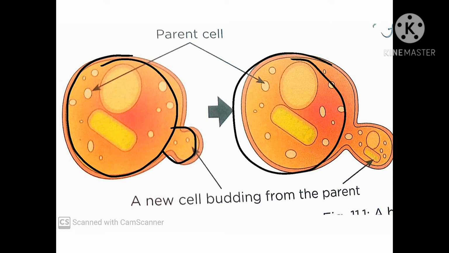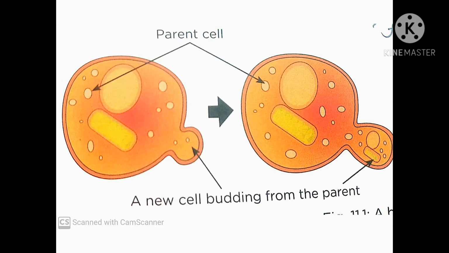This structure is known as a bud. Then that bud grows and forms a new daughter cell, which has the same features as its parent cell. So this is the process of budding.